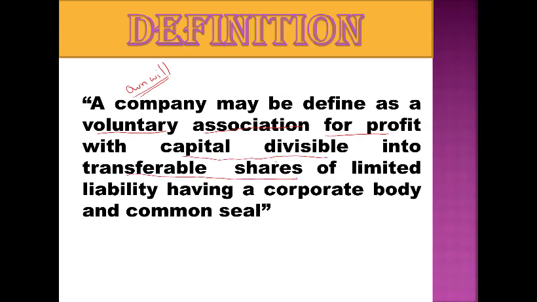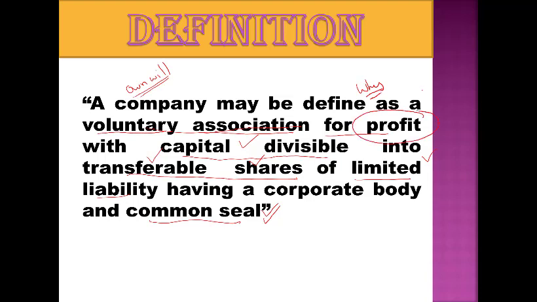So there are many details which we need to discuss: capital divisible, shares are transferable, and limited liability. We already discussed this term in a sole trader and in a partnership. Then, having a corporate body and common seal. One by one, inshallah, we are going into the depth of these terms. Anyone can with his own will join a joint stock company. Why do they want to be a part of this voluntary association?